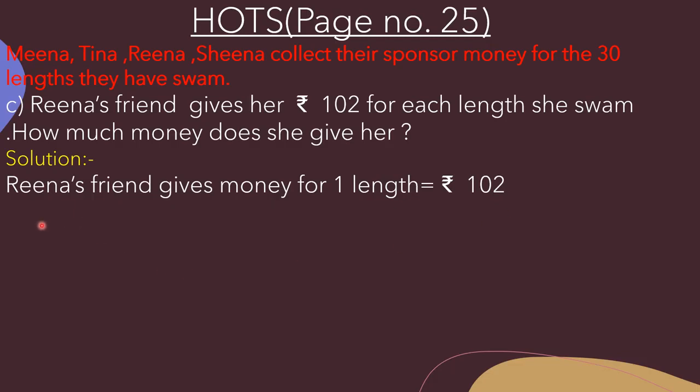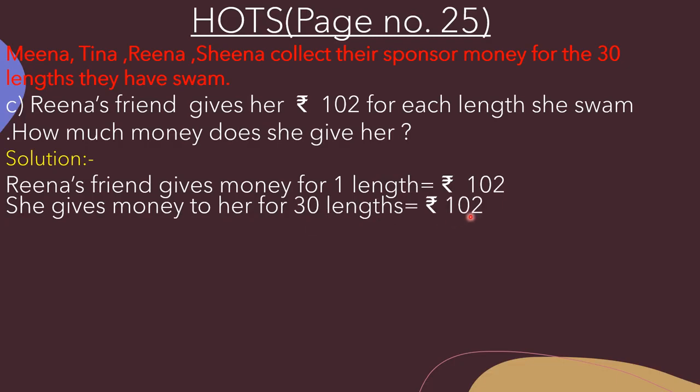Okay, now we have to find out for 30 lengths. So she gives money to her for 30 lengths that is equal to rupees 102 multiplied by 30. So again we will multiply 102 by 3, and after that we will add 0 in the product. So 3 twos are 6, 3 zeros are 0, 3 ones are 3. Now we have to add 1 zero to the right hand side of this product, that is 306, and the amount becomes rupees 3060.